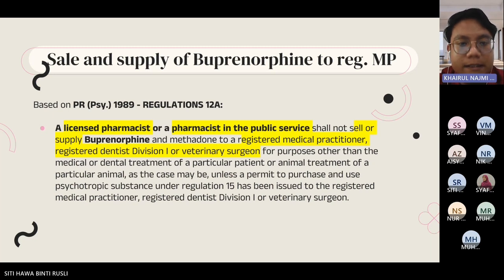Based on the Poisons (Psychotropic Substances) Regulations 1989, Regulation 12A, licensed pharmacists and also pharmacists in public service can sell and also supply buprenorphine to a registered medical practitioner, registered dentist Division 1, or veterinary surgeon for medical purposes. And if they have been issued a permit under Regulation 15, they can also sell and supply buprenorphine.